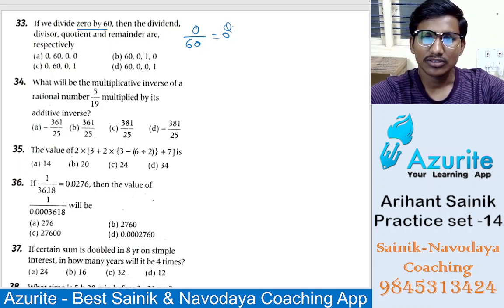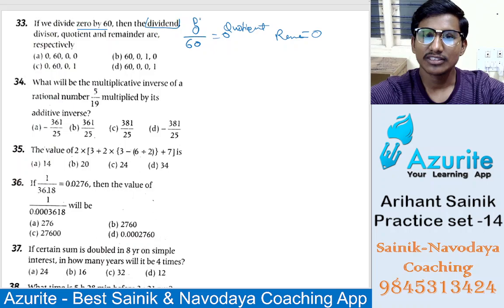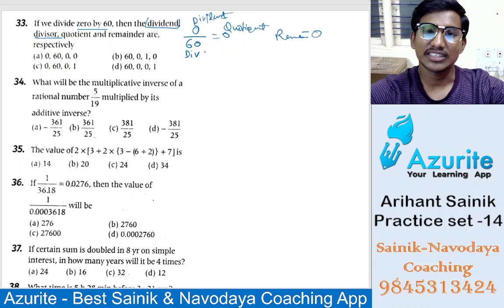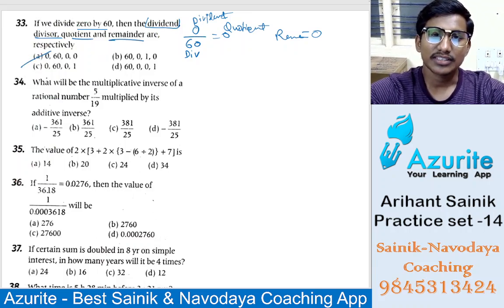So the dividend is 0 here, and the divisor is 60, and then the quotient is also 0, the remainder is also 0. So the answer will be option A here.